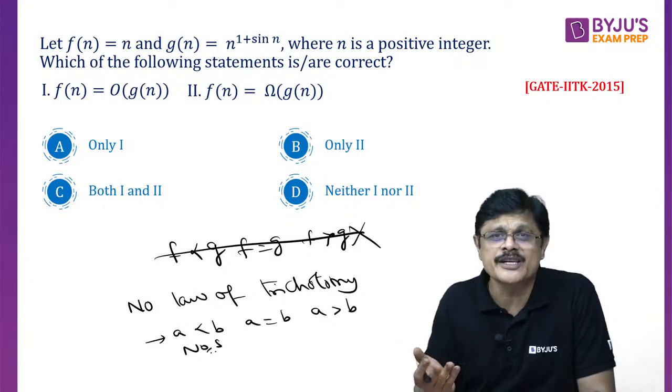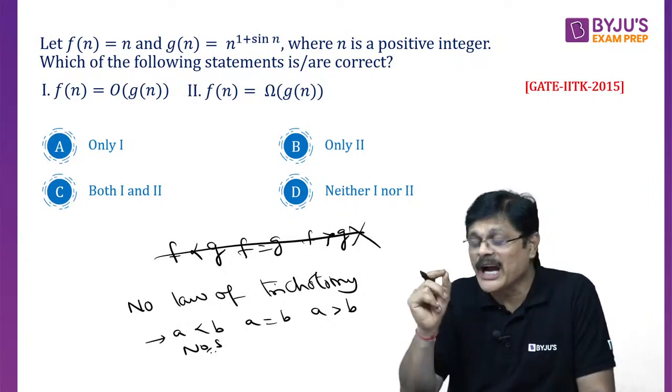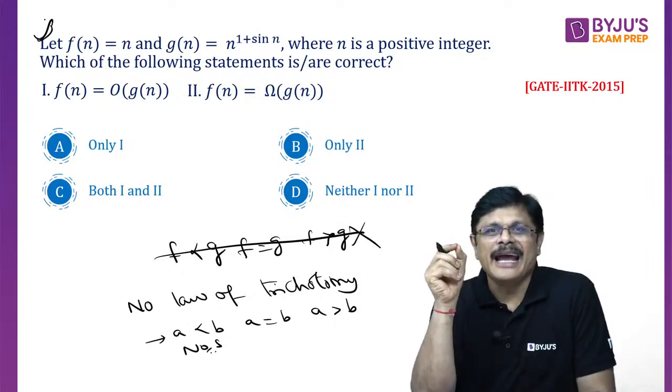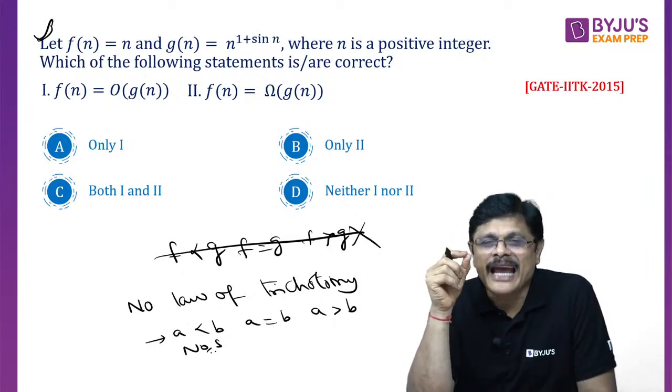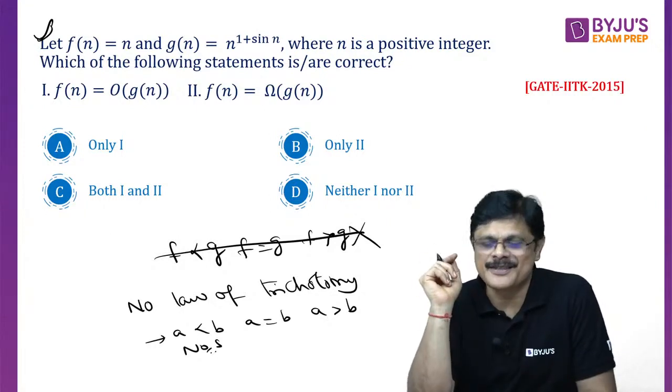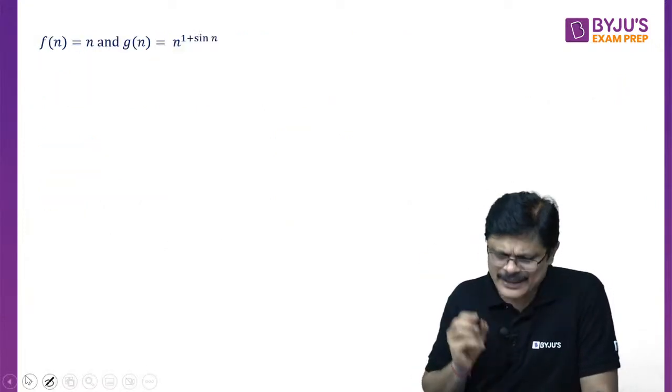You can have two functions that you cannot compare. And this is actually the example we give for explaining the idea that there is no law of trichotomy between functions. This is one of the beautiful examples.